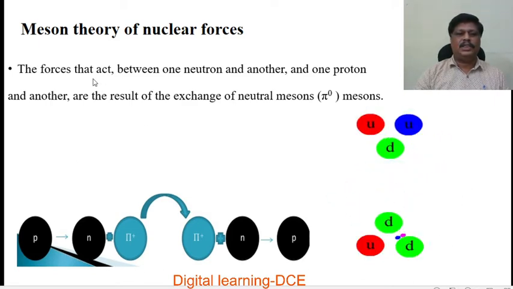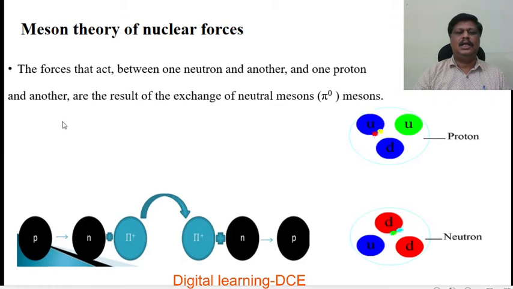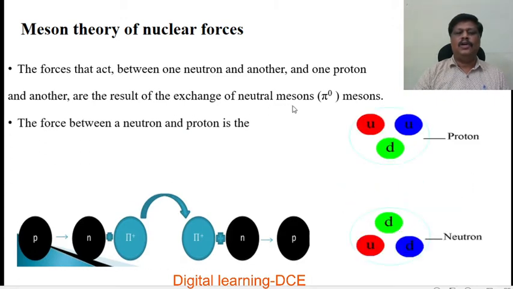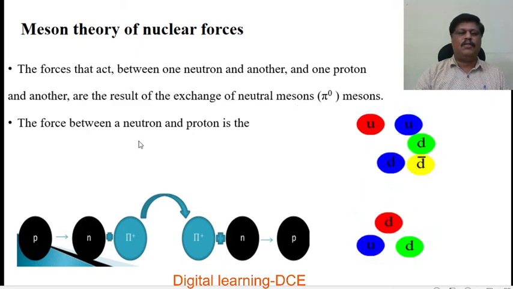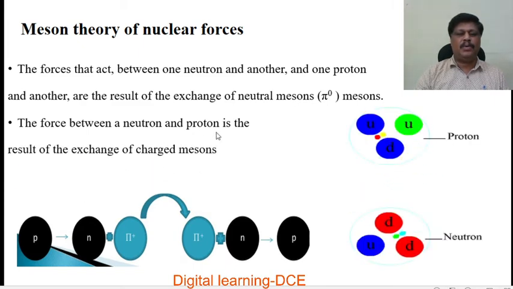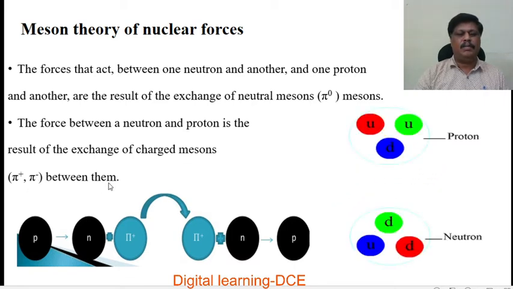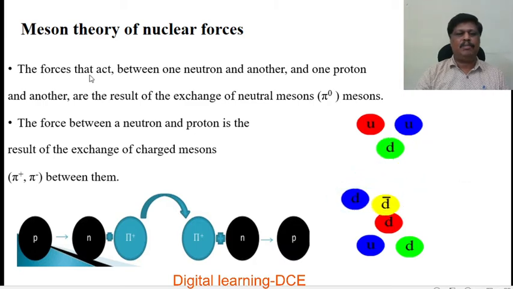The forces that act between one neutron and another and one proton and another are the result of the exchange of neutral mesons, that is pi mesons. The force between a neutron and a proton is the result of the exchange of charged mesons, that is positive pi meson and negative pi meson between them. Here this is very important.